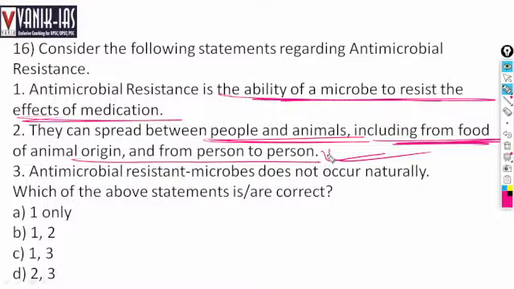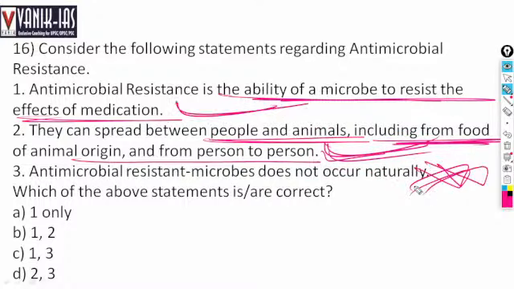Antimicrobial resistant microbes do not occur naturally. This is wrong. These resistant microbes occur naturally, right? So options 1 and 2 are right. It can occur naturally, and it can occur artificially. So the third statement is wrong. So only options 1 and 2 are right.